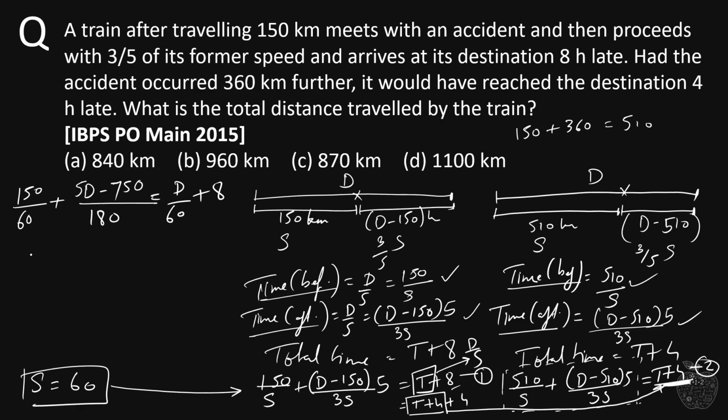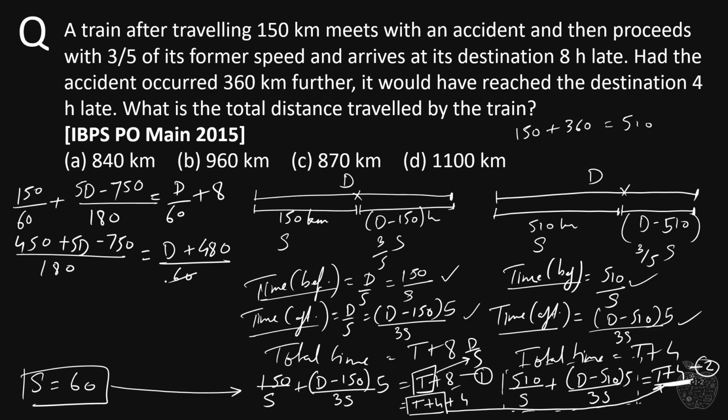Now let's solve this. Let's take the LCM 180, 60 into 3, so 3 into 150 will be 450, plus 5d minus 750, this will be as it is, is equal to the LCM on the right hand side as well. The LCM will be 60, d plus 60 into 8 will be 480.